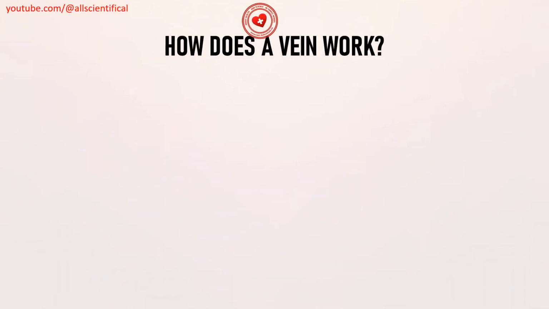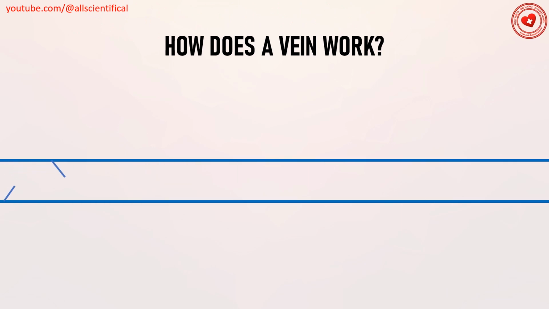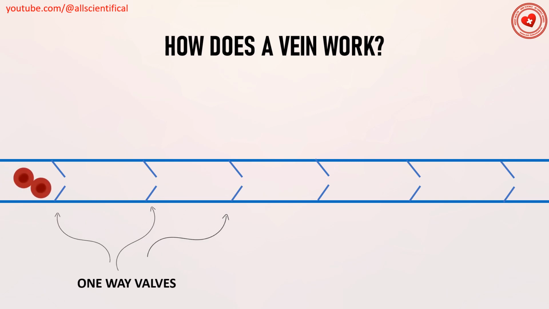How does a vein work? To prevent blood from returning, one-way valves operate inside the vein. When the valve opens, blood moves toward the heart. When closed, a barrier is created to prevent the blood from flowing back.